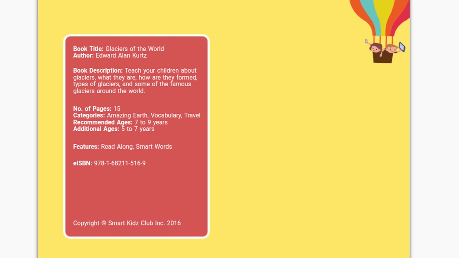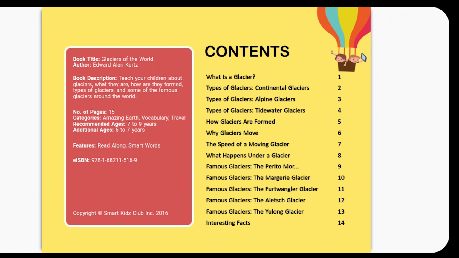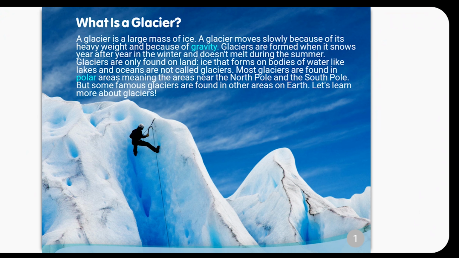Contents at a glance. What is a glacier? A glacier is a large mass of ice. A glacier moves slowly because of its heavy weight and because of gravity. Glaciers are formed when it snows year after year in the winter and doesn't melt during the summer. Glaciers are only found on land. Ice that forms on bodies of water like lakes and oceans is not called a glacier.